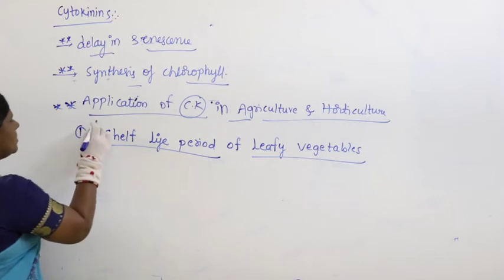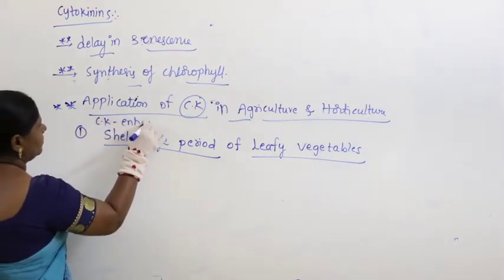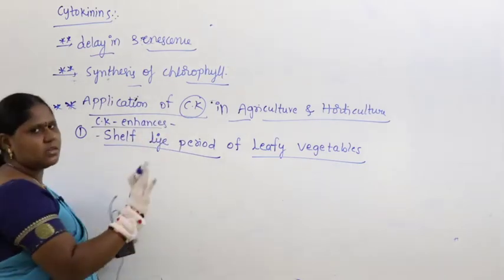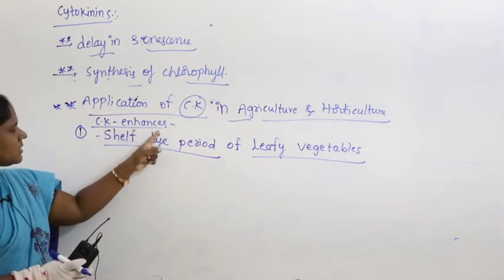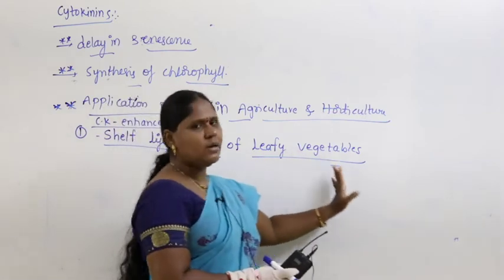Cytokinin enhances shelf life, so let us take the complete statement: cytokinin enhances the shelf life period of leafy vegetables.